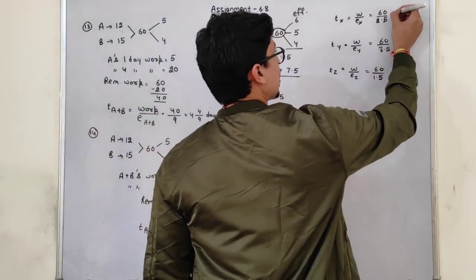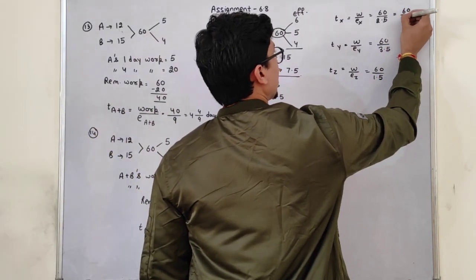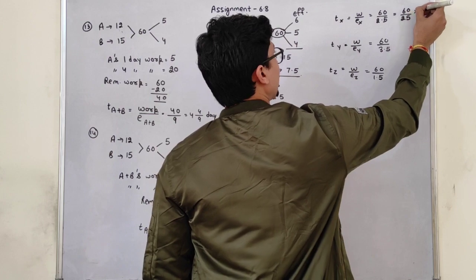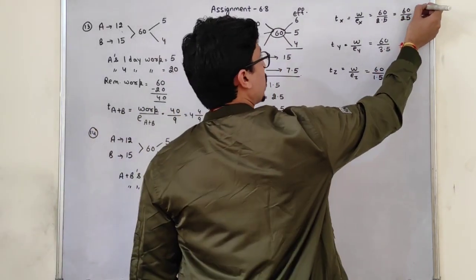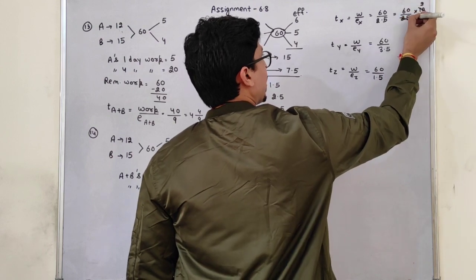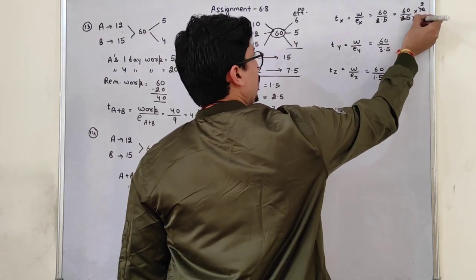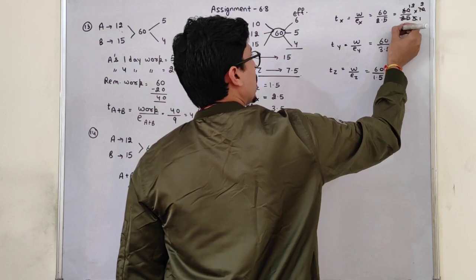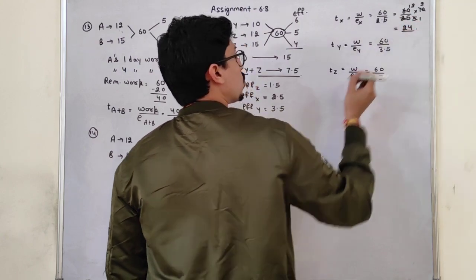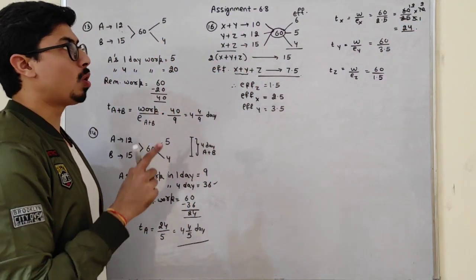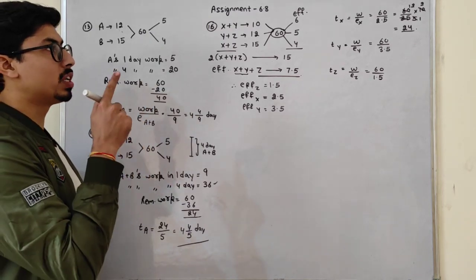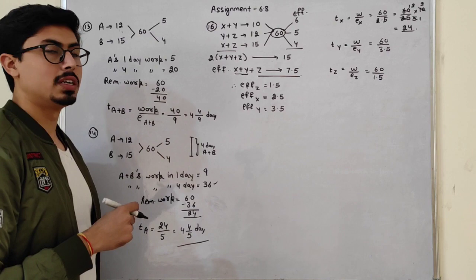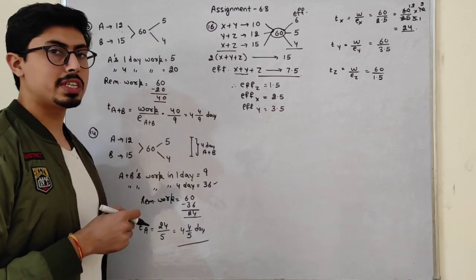See what will be the answer? 60 upon 2.5. If I just cancel them out, 5 2s are 10, 5 5s are 5 1s are 12, so it will be 24 days. So x can complete the whole work in 24 days. So similarly, students, you can find out the time for y and time for z. So this is my question number 16, students.